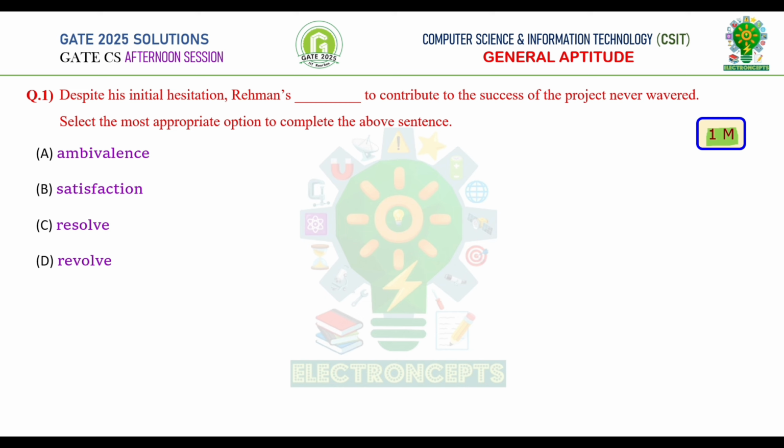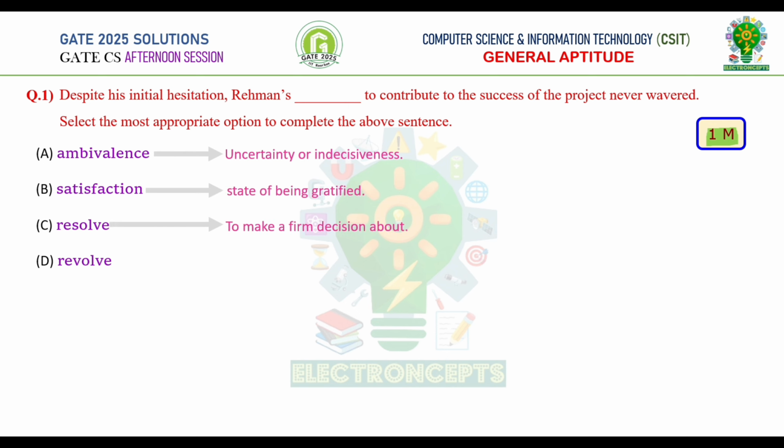Let's go through options and recall their meanings. The word ambivalence means uncertainty or indecisiveness. The word satisfaction means the state of being gratified. The word resolve means to make a firm decision about something. The word revolve means to orbit around a center point. Here in the question, in spite of his initial hesitation, Rahman has worked hard to contribute to the success. Therefore, he made a firm decision that he should succeed.